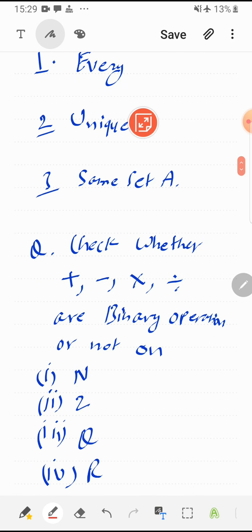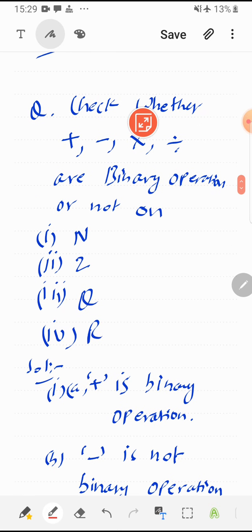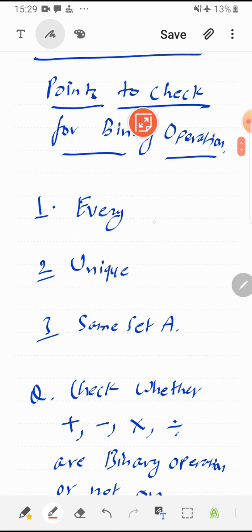We are picking our basic operations, addition, subtraction, multiplication, division, and we are checking all these 4 operations on natural numbers, then integers, then rational numbers, and then real numbers. Now addition is a binary operation on natural numbers. How? Because every 2 natural numbers can be added. No natural number is giving any problem when being added.